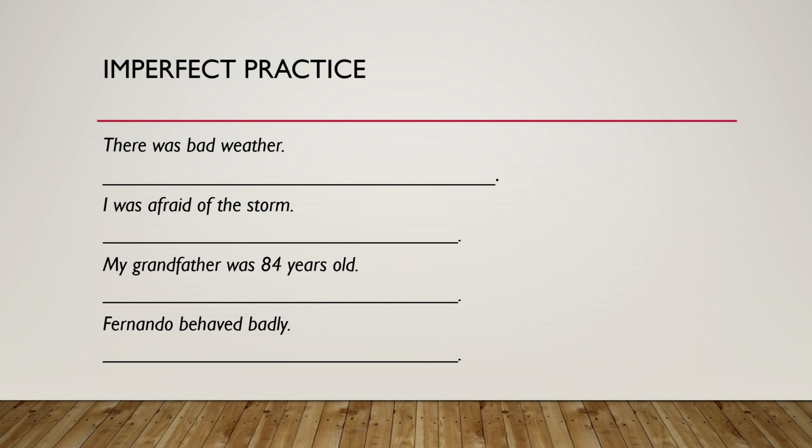Welcome back. These ones are not going to pop up on the screen for you, but when we're talking about there was bad weather, you will say había mal tiempo or había mal clima. I was afraid of the storm. You would say yo tenía miedo a la tormenta. The next one, my grandfather was 84 years old. Mi abuelo tenía 84 años. And then for your last one, Fernando behaved badly. Fernando se portaba mal.